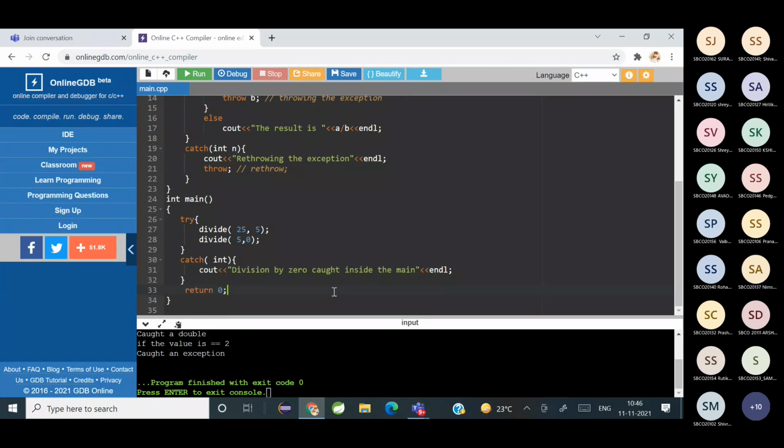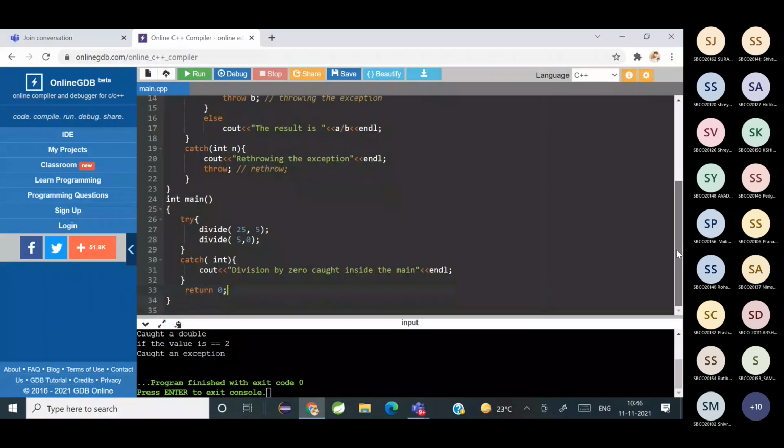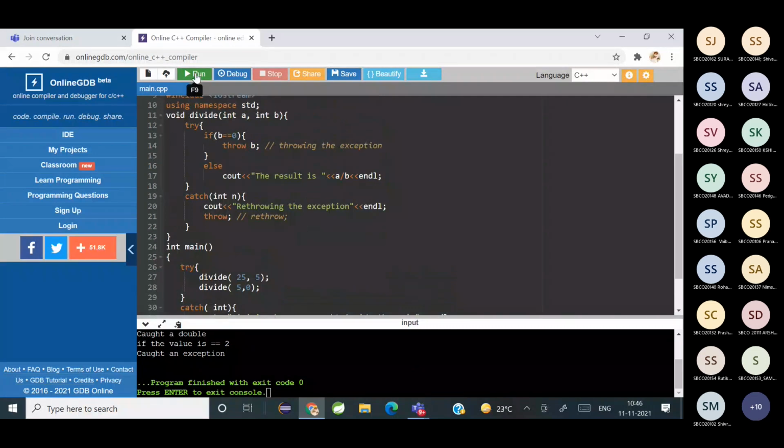Yes, ma'am. What about others? Have you understood what is exception rethrow? Yes, students. Is it clear? Yes, ma'am. So let's see if it works.